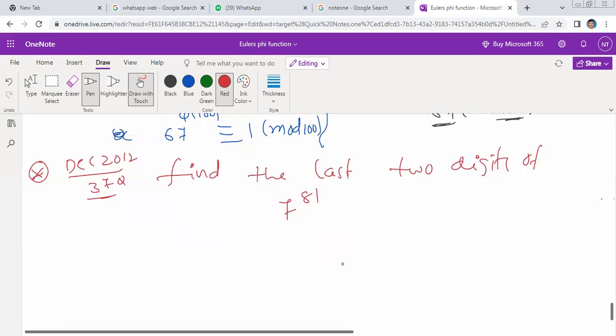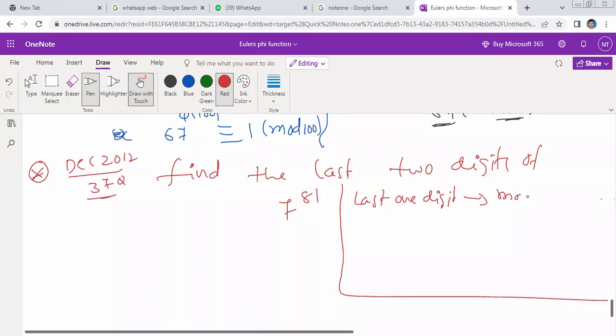I have to give some conditions here. Remember: when they ask for the last digit, we write modulo 10. Last digit, or last 1 digit, means modulo 10. If they ask for the last 2 digits, it is modulo 100.